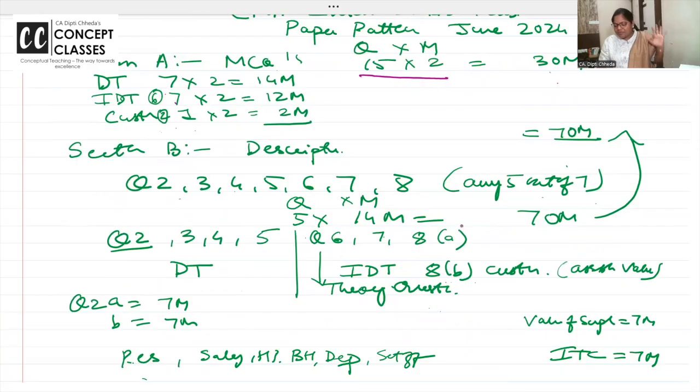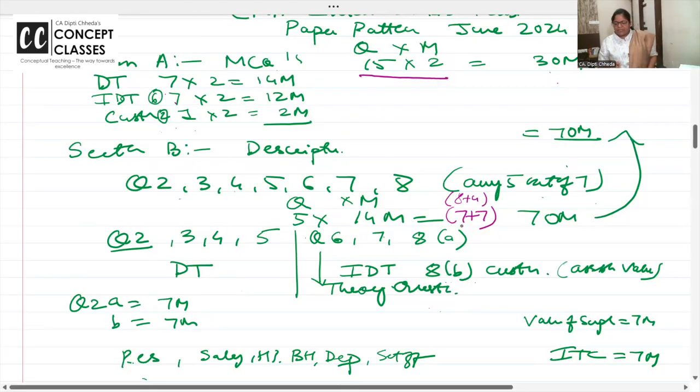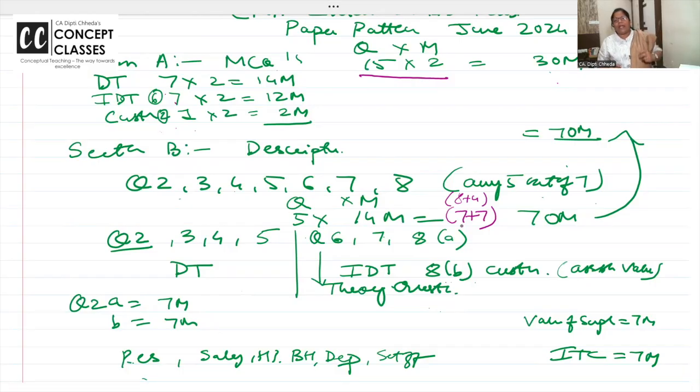In 14 marks, 5 questions, you have 7 plus 7 marks bits. Sometimes you also get 8 plus 6, or 4 marks, but the maximum trend is 7 plus 7 marks. So suppose you know question number 5B very well. It's house property, the same question you have done earlier. Start with that. You know deductions properly, start with that, so that will give you a boost in the first 30 minutes of your exam time, that you are able to crack it.